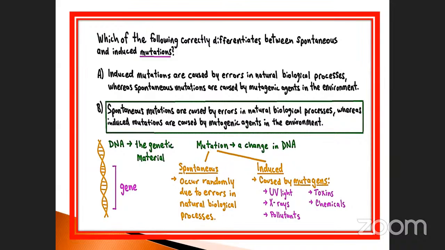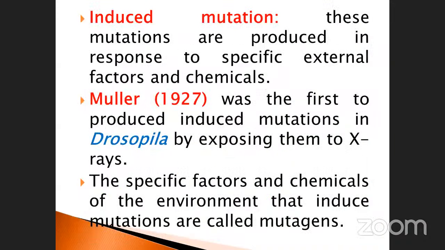Induced mutations, induced by the chemical substances. That's why it is called induced mutations. Spontaneously, naturally occurring, such type of mutation is called what? Spontaneous mutation. See, the induced mutations are produced in response to specific external factors and chemicals. Now only we start that one.